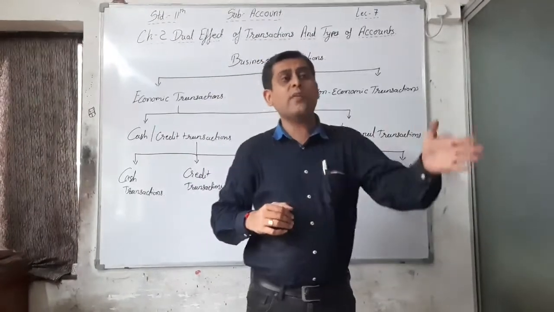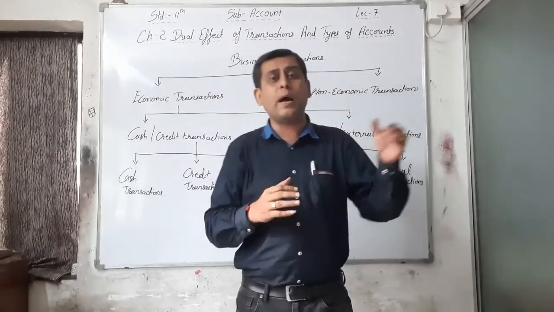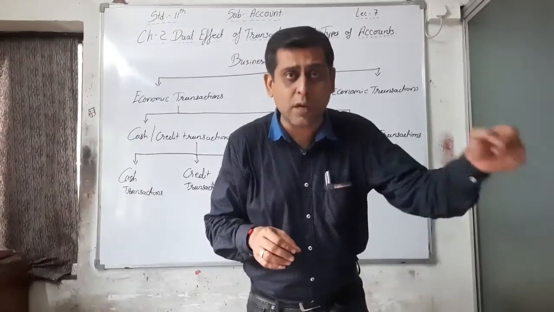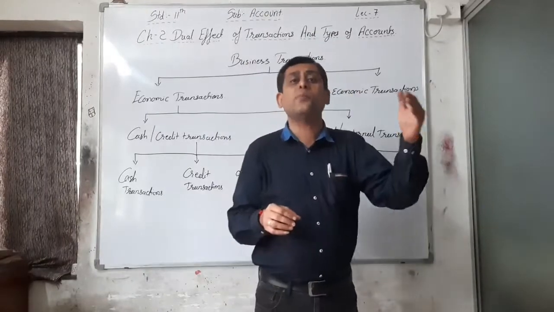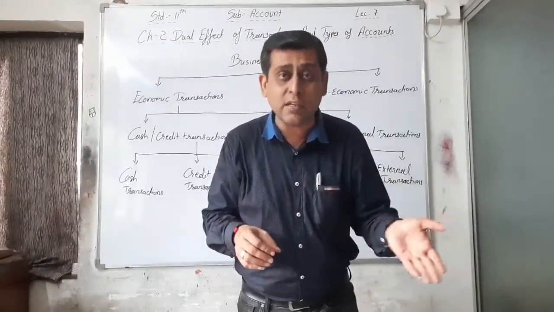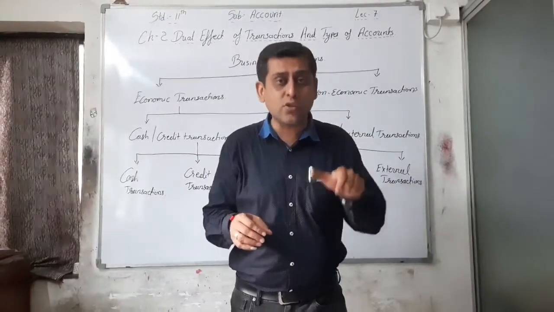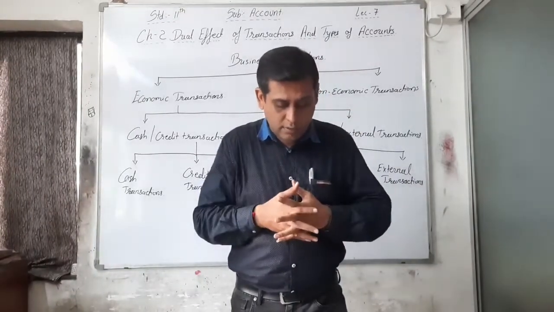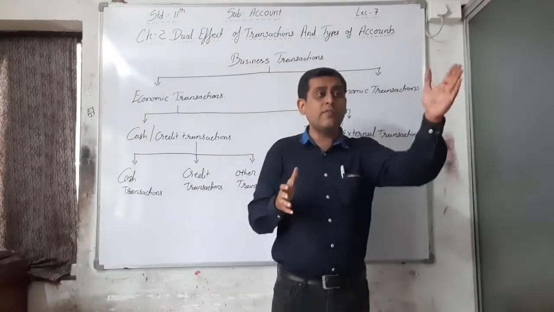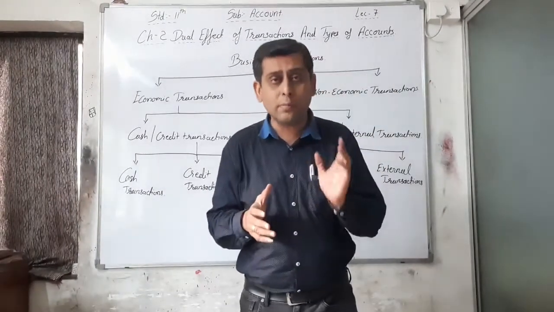As well, whenever I am purchasing goods from a party and I am not paying cash immediately, I am giving only the promise to pay that cash after 10 or 15 days, that is called a credit transaction, right? And that is also called an economic transaction, and he will become a creditor for me.